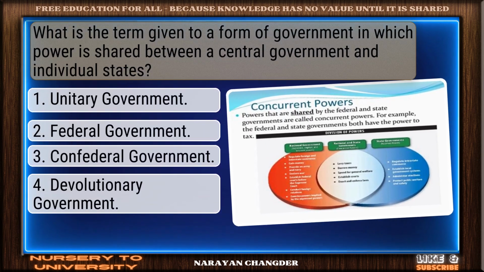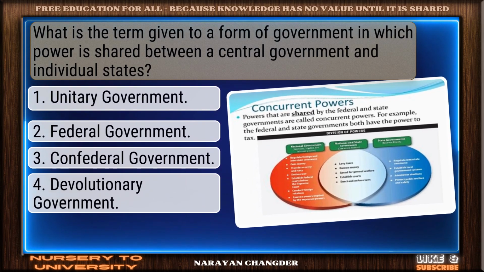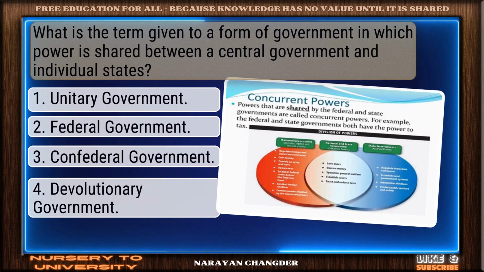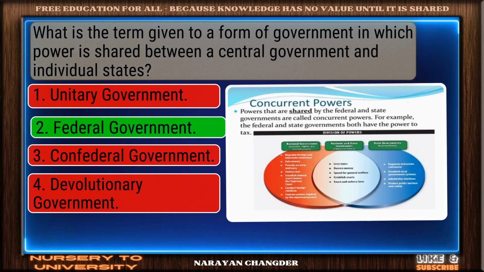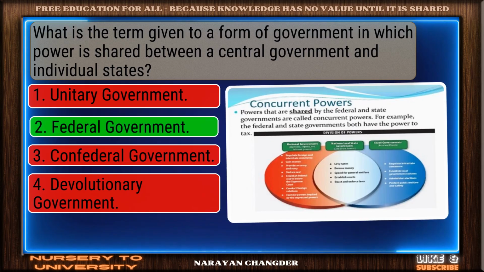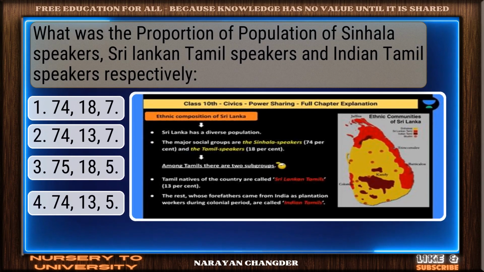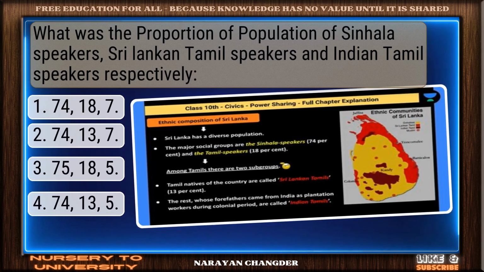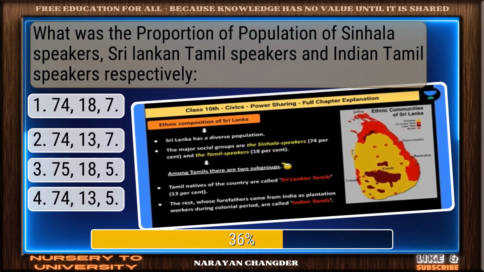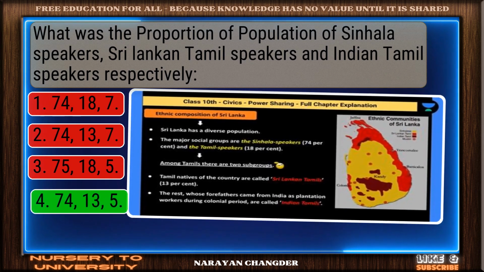What is the term given to a form of government in which power is shared between a central government and individual states? Exactly. Federal government makes sense. What was the proportion of population of Sinhala speakers, Sri Lankan Tamil speakers, and Indian Tamil speakers, respectively? Good thinking. 74-13-5 is right.